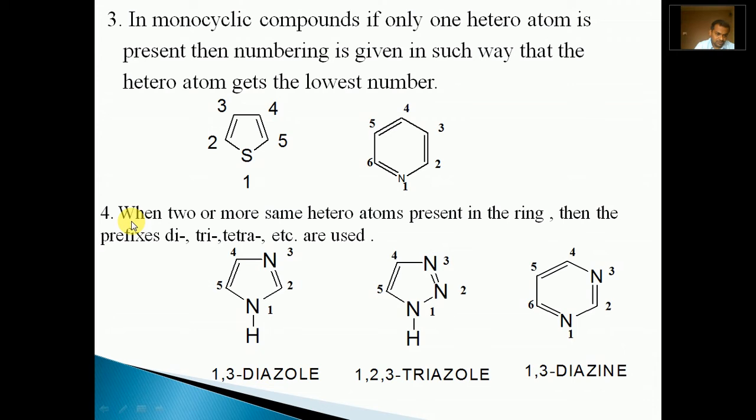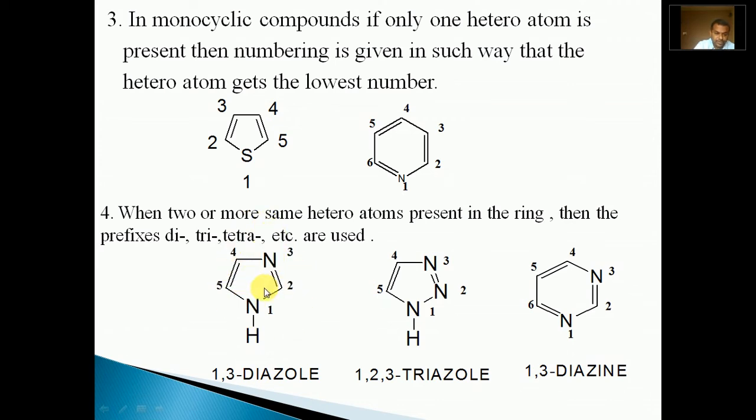The next rule, the fourth: when 2 or more same heteroatoms are present in the ring, then use the prefixes di, tri, tetra for 2 same atoms, 3 same atoms, 4 same atoms respectively. If the same heteroatom is present more than once in the heterocyclic compound, then use the prefixes di, tri, tetra for them. For example, in these heterocyclic compounds, 5 members are there and 2 heteroatoms.